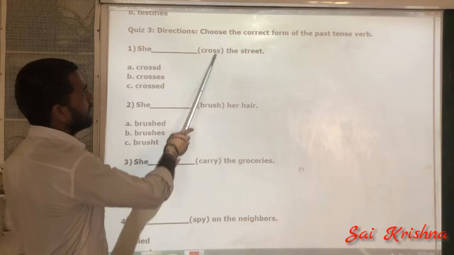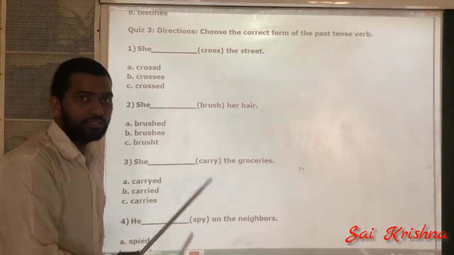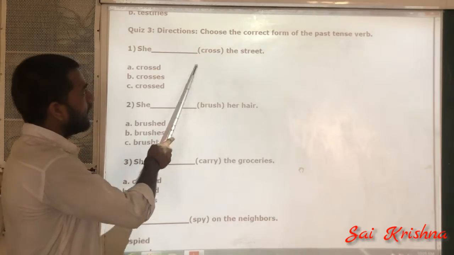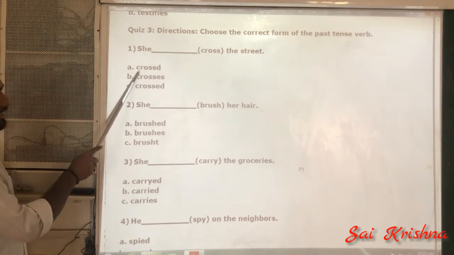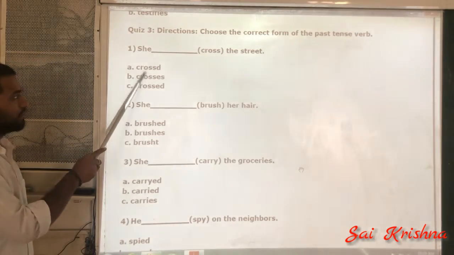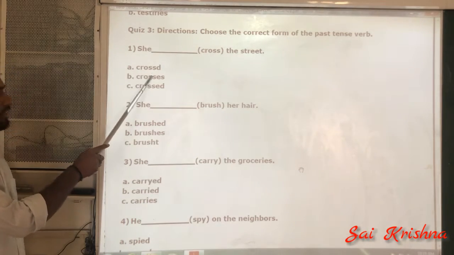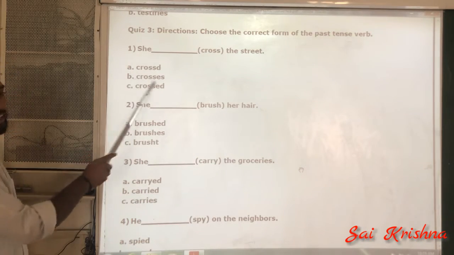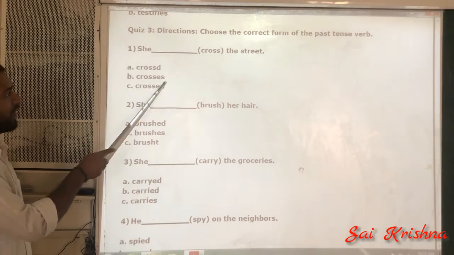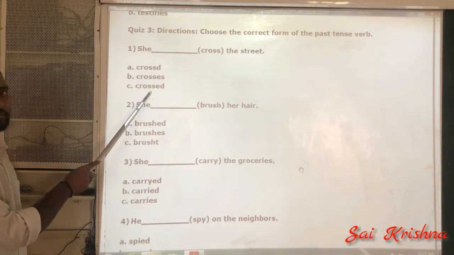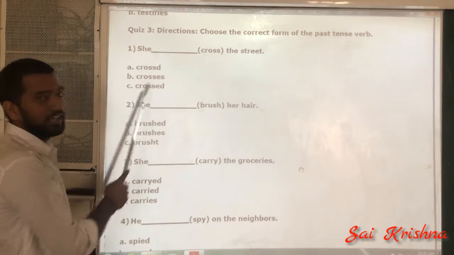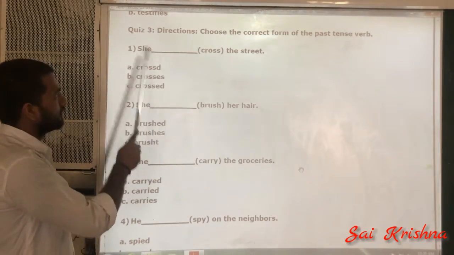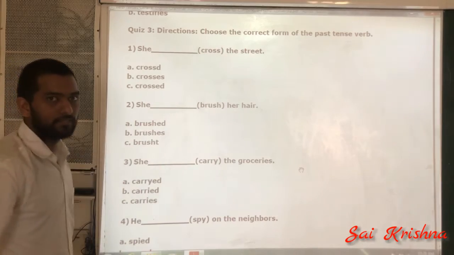What is the verb given here? Cross. We have to choose the past tense one. If we choose this one, it is not the correct one because the spelling is wrong here. Okay? And crosses comes under present tense. It is not the past one. So this one is the past tense. And what is the V second form of cross? Crossed. Okay, this is the correct answer. She crossed the street.